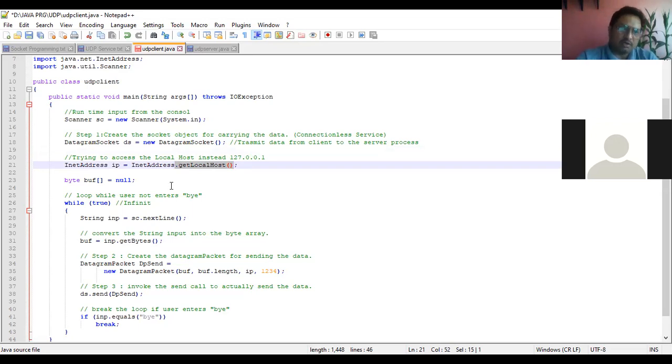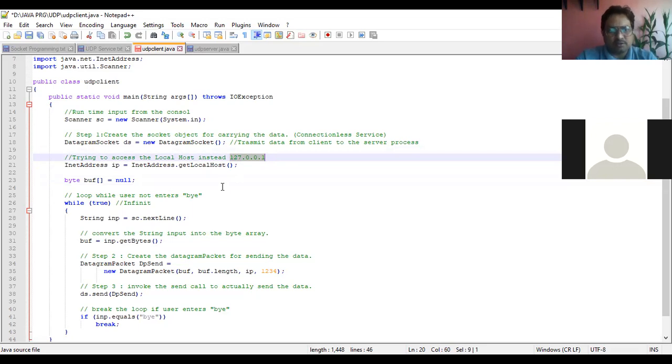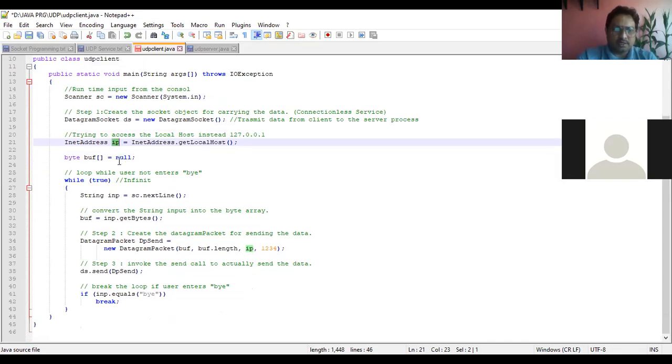If you are aware of the localhost, you can directly pass 127.0.0.1, right? But here I'm utilizing one function to get the localhost, and it returns the localhost IP, which will be stored in the IP object. Here you can see this is an array of data type byte.